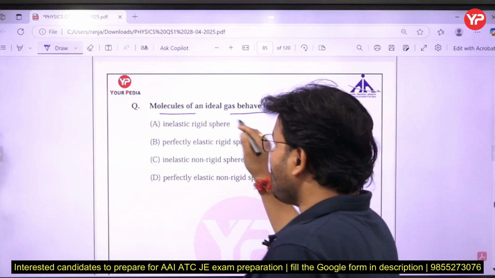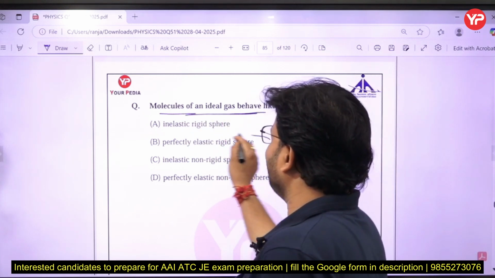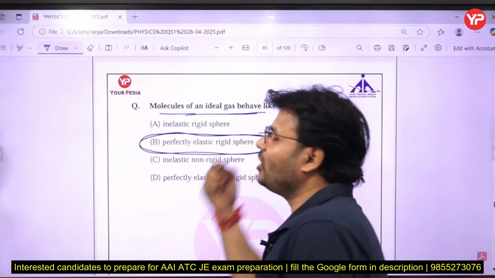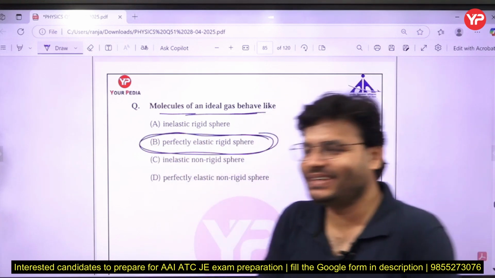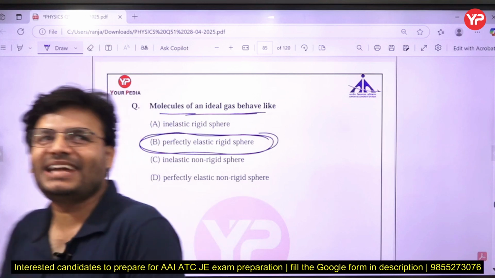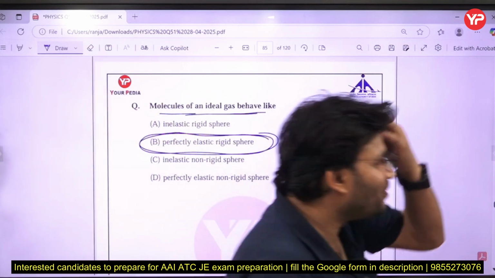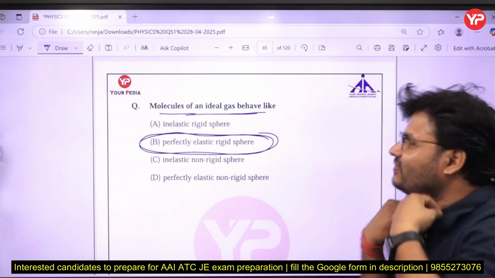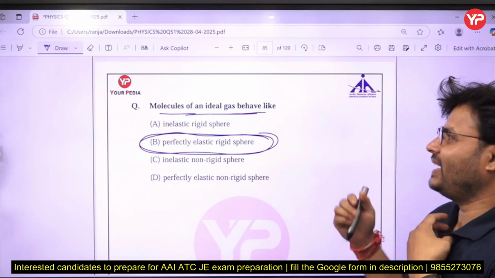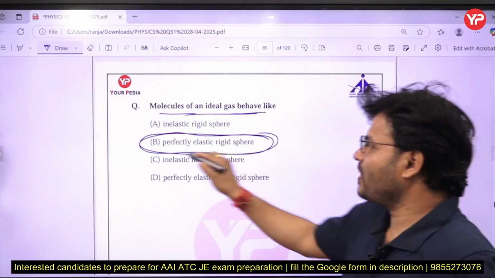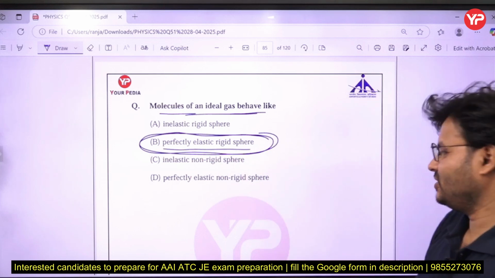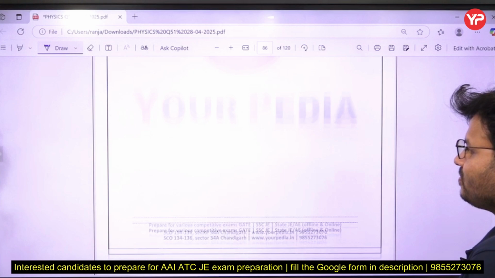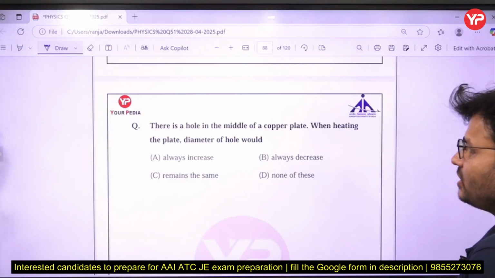Molecules of an ideal gas behave like a perfectly elastic rigid sphere. You also know an ideal gas does not actually exist. Yes, air can be treated as an ideal gas because some properties match. So B for Bombay is the right answer.